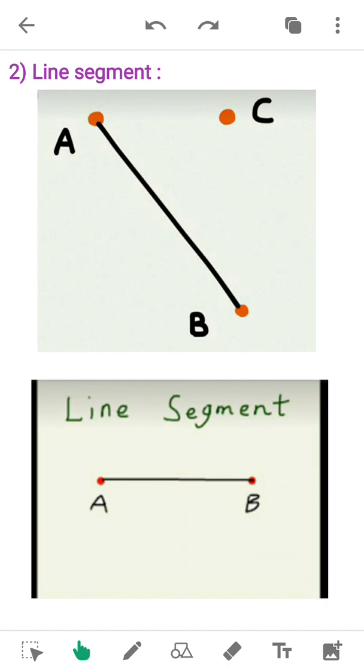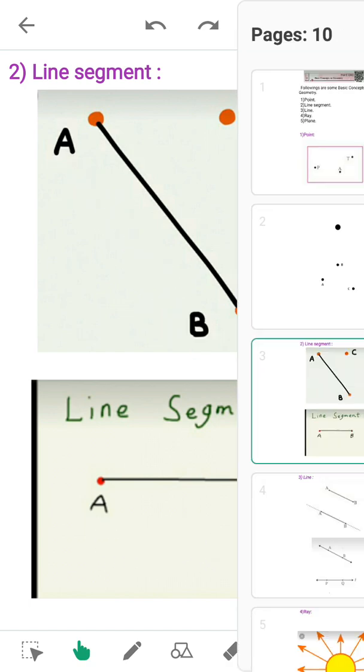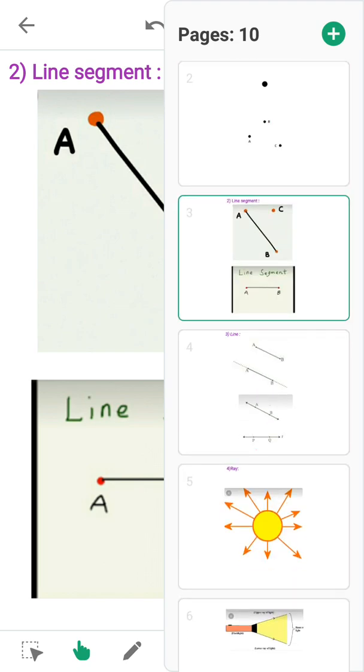We can name it by using 2 letters or 2 alphabets together. Here you can see 2 letters A and B are used to name the line segment. So we can read it as segment AB. So this is all about the segment.